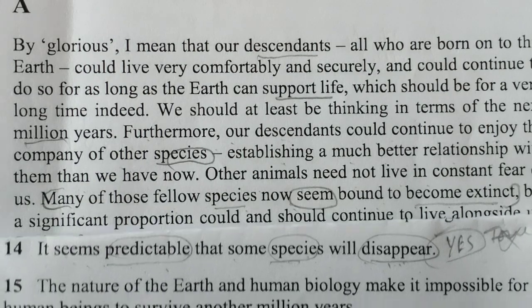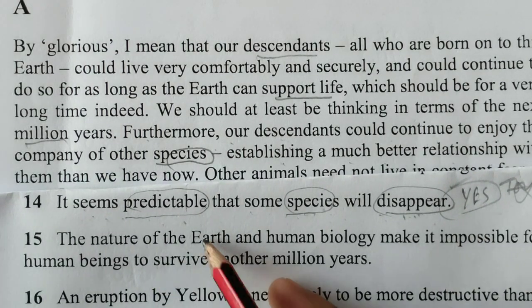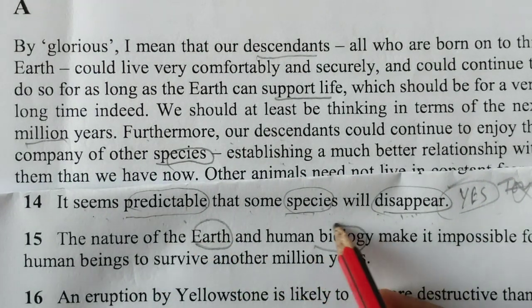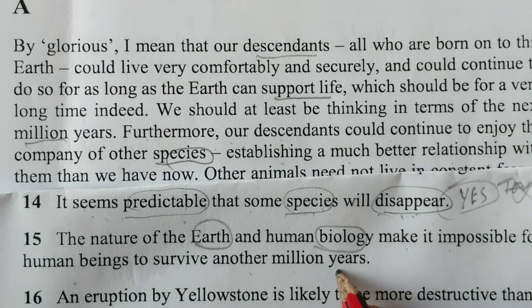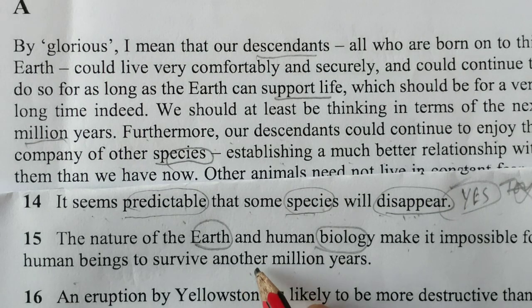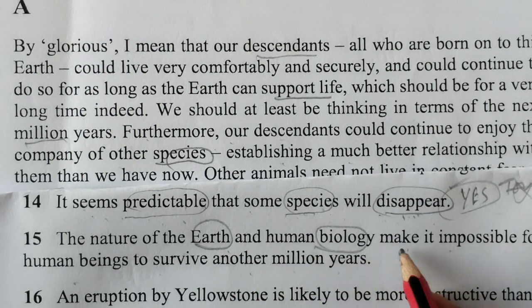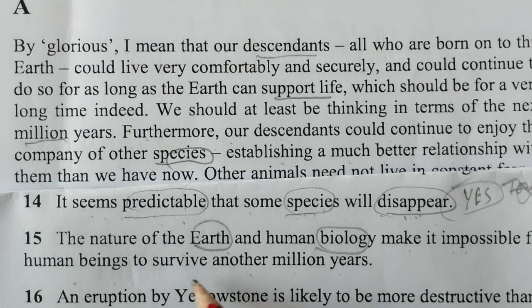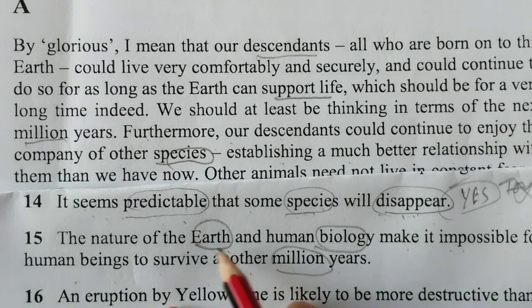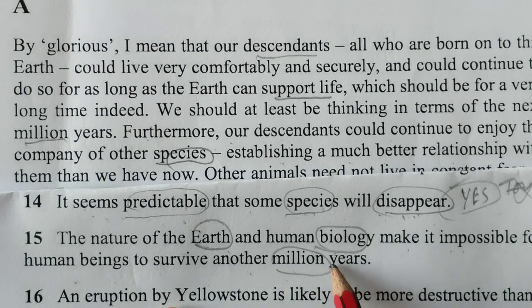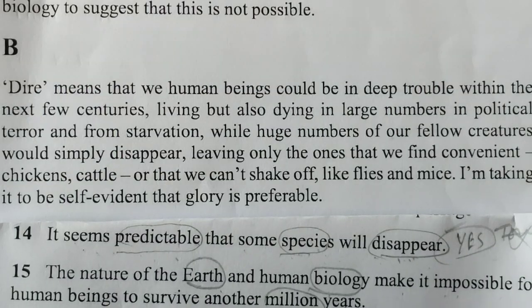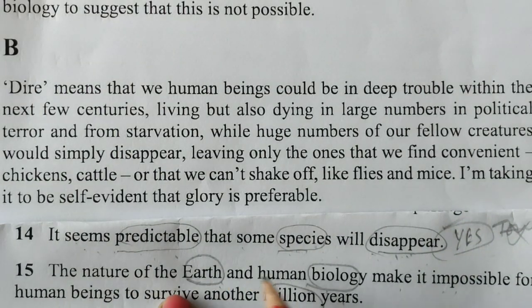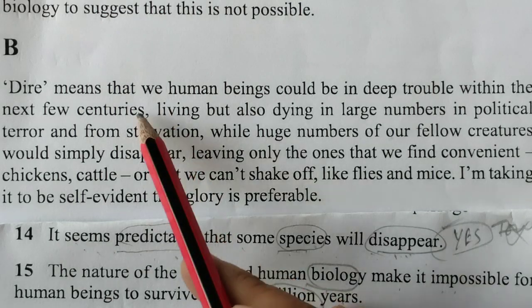Now the second question: the nature of the earth and human biology make it impossible for human beings to survive another million years. Now, earth, human biology and million years. So let's find these three words. Now in the B paragraph, try to match earth, biology, million years.